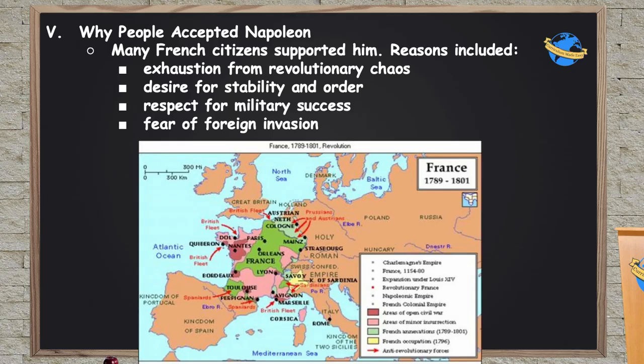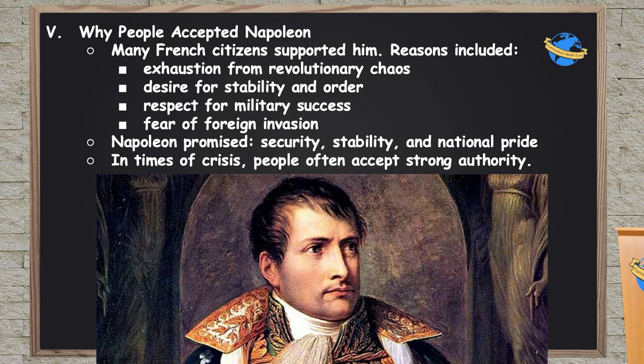And as he was such a great military leader, people were still afraid that these other empires were going to keep invading France, and that was something they were terrified of, an invasion. And why not put a great military leader in charge when you're in danger of all these other threats coming in and taking over your land? So in short, people accepted him because he promised security, stability, and national pride.